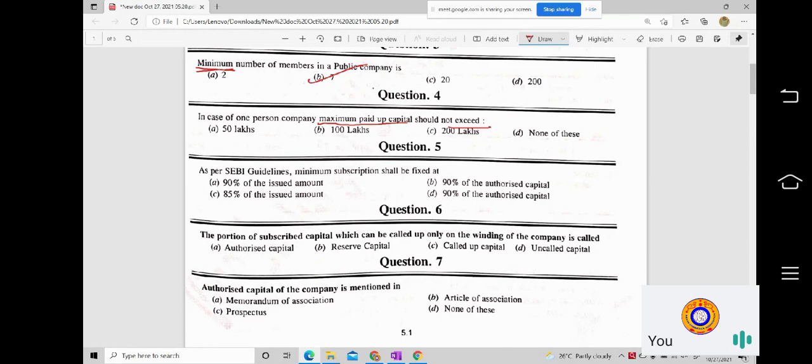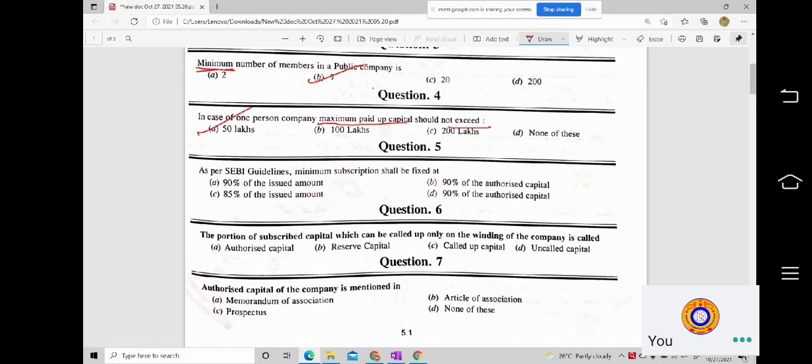Okay. That's why we always say don't just blindly follow the answer key. Ensure that you read the question carefully, you cross verify the answer with the textbooks, and then we will take up a call. So here the value 50 lakhs you will choose or 200 lakhs you are going to choose. Which one is the right answer now? 50, right? Yes. So correct, Anushri. Your answer is right, 50 lakhs.